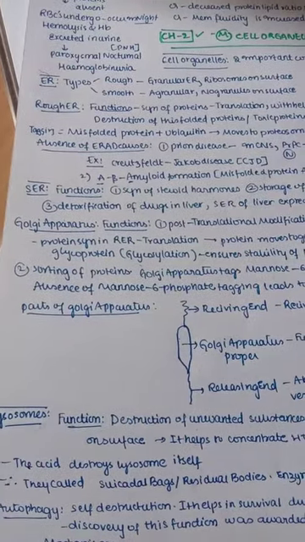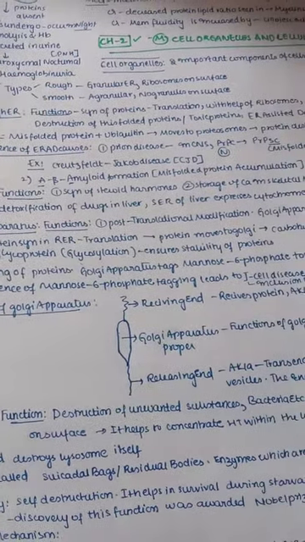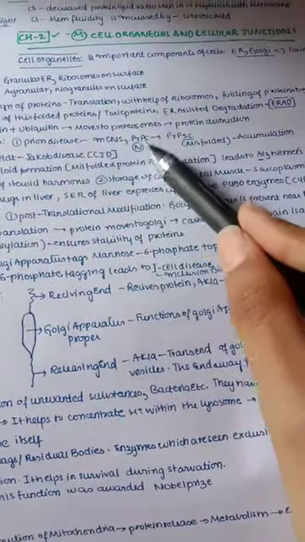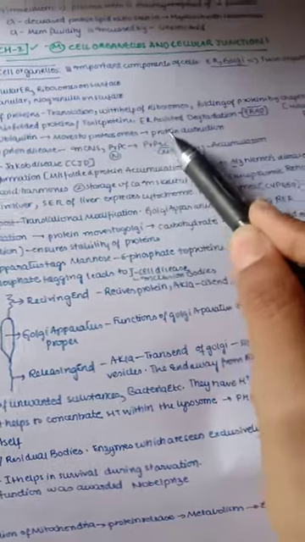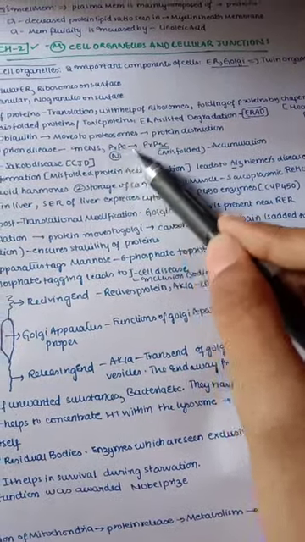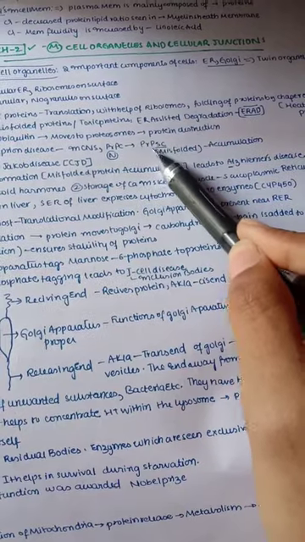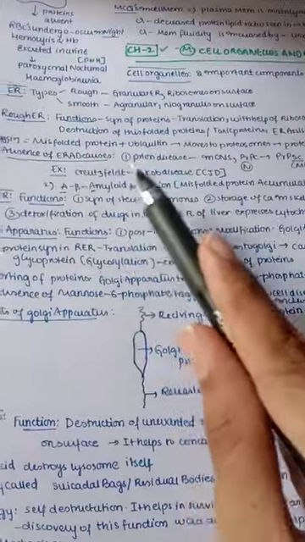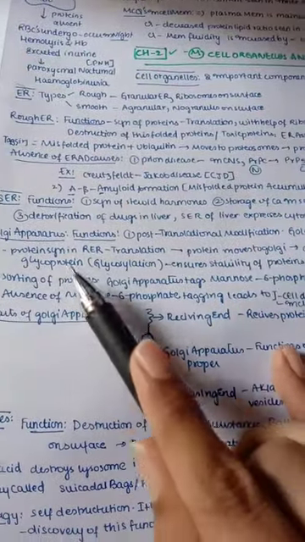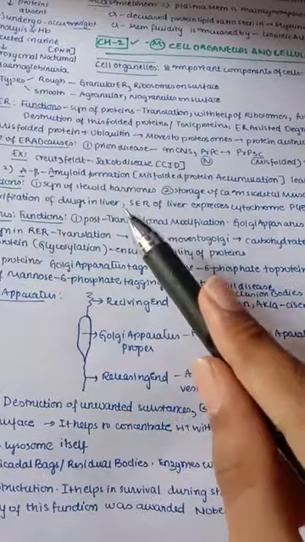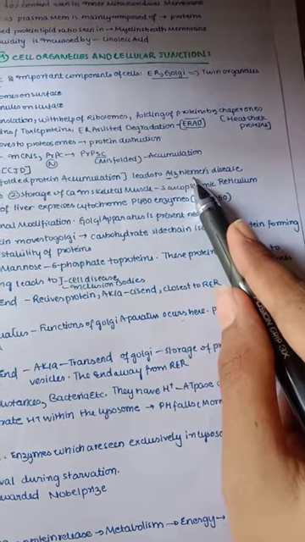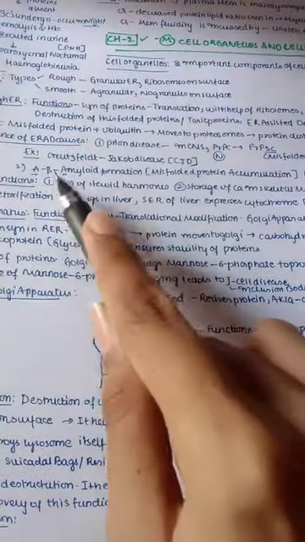And next, what happens if there is absence of ERAD? Then it causes diseases like prion disease, which is mainly seen in our central nervous system, where you see here this is a gene PRPC, which is a normal gene and a normal protein. This is a misfolded protein, which is leading to accumulation. An example you can see is Creutzfeldt-Jakob disease. And one more thing, we have A beta amyloid formation. This is also misfolded protein accumulation. It leads mainly to Alzheimer's disease.